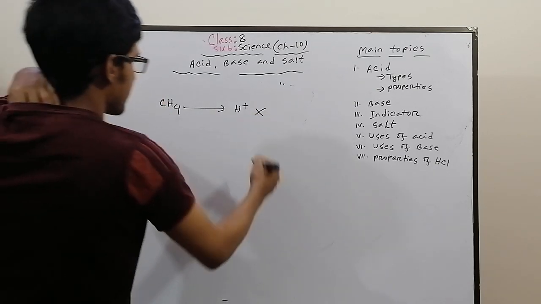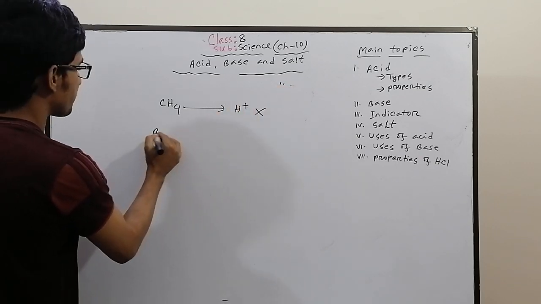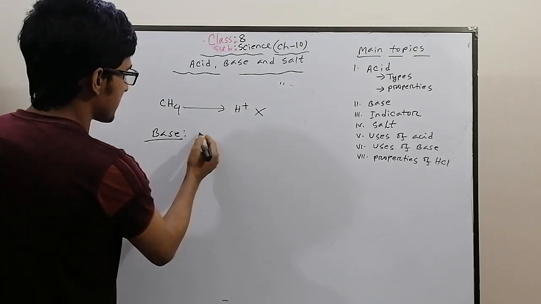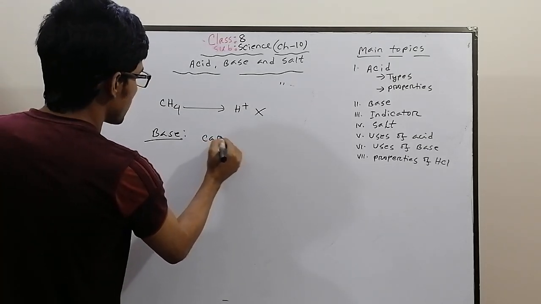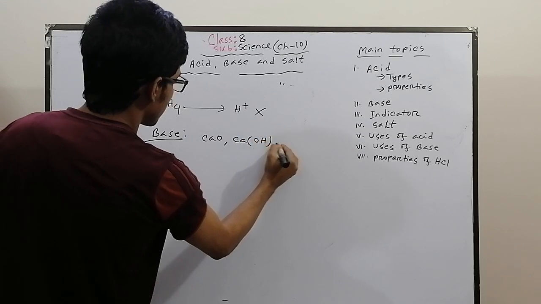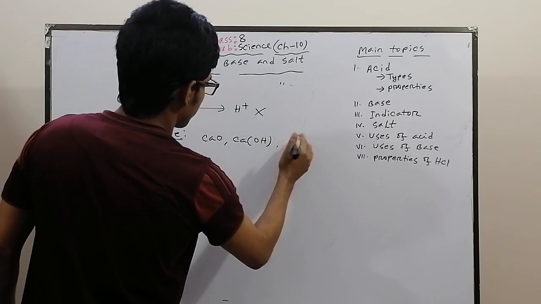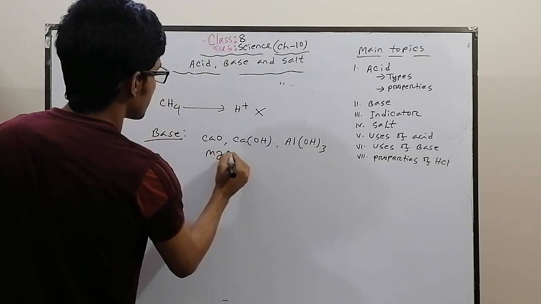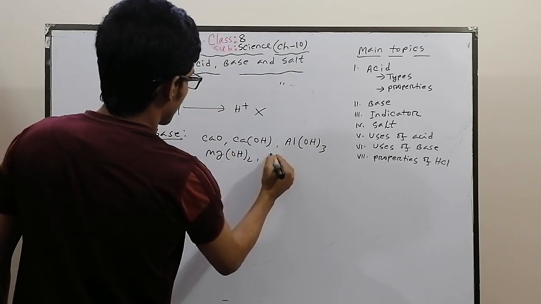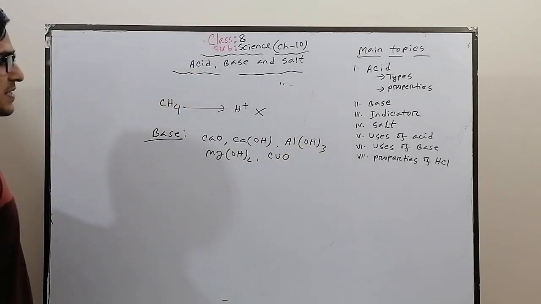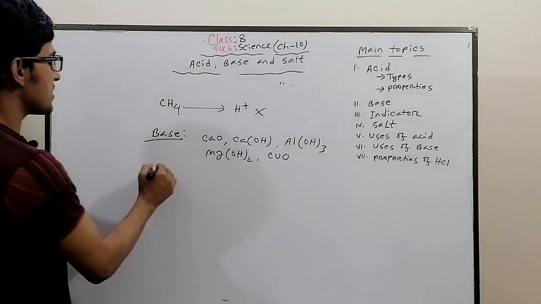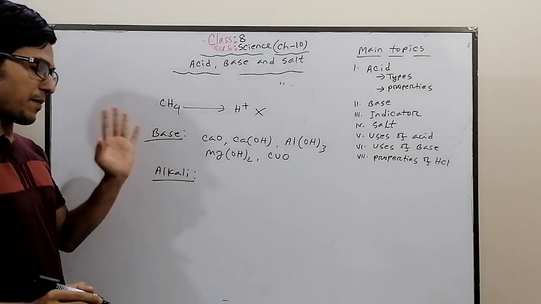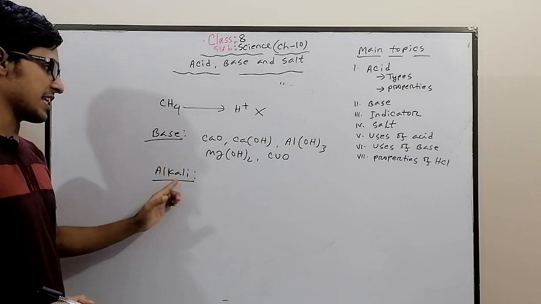On the other hand, there are some things in base. What are bases? Metallic oxides and hydroxides are called bases. Examples: CaO, CaOH, AlOH3, MgOH2 or CuO, these are all bases. And there is one special type of base whose name is alkali. What is an alkali? A base that is dissolved in water is called an alkali.